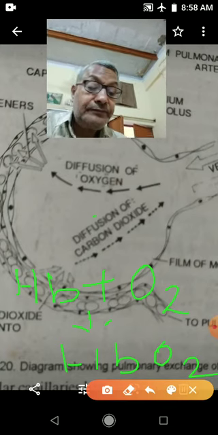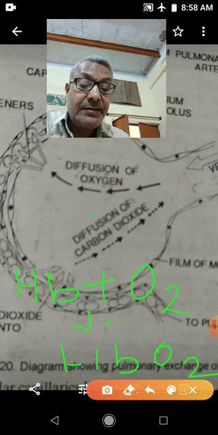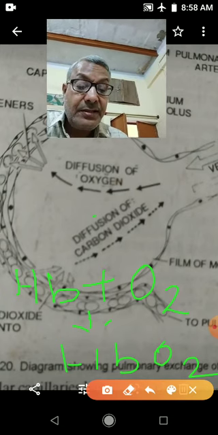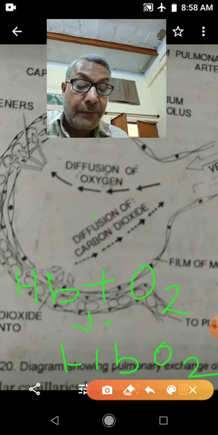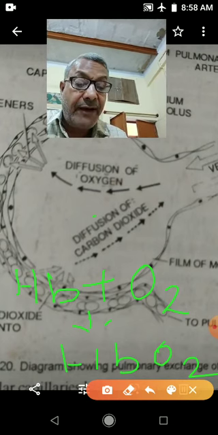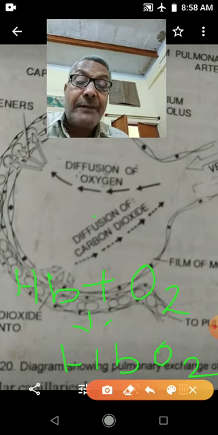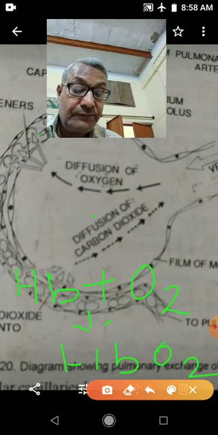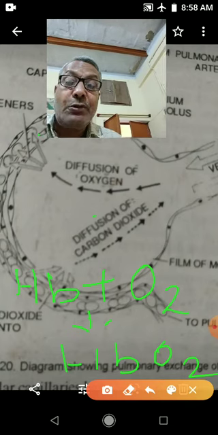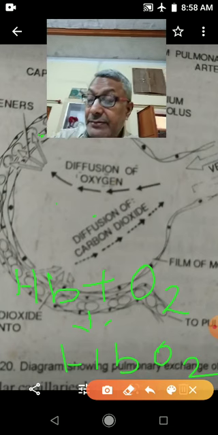Children, carbon dioxide in the blood is present in combined state in the form of bicarbonate, carbonic acid, or carbamino compound, and carbon dioxide is released and diffuses out of the alveolar capillaries into the alveolar air.